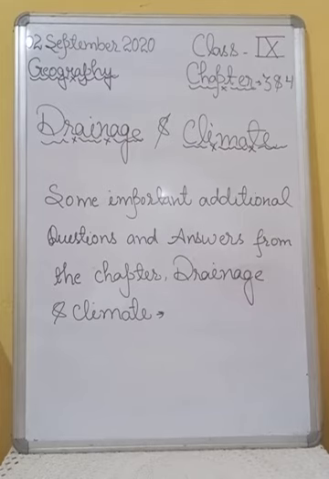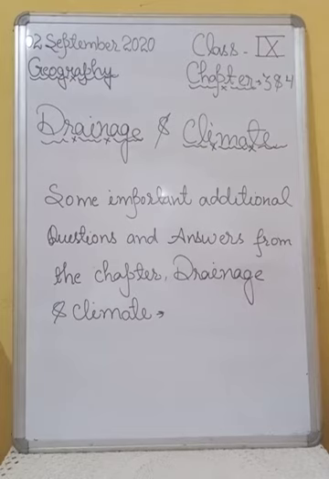After that, question number 31 is, where is the northernmost point of the Ganga Delta? Answer number 31 is, the northernmost point of the Ganga Delta is in Farakka at West Bengal. Okay.